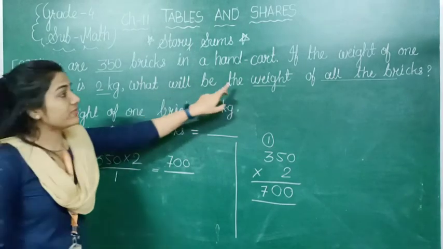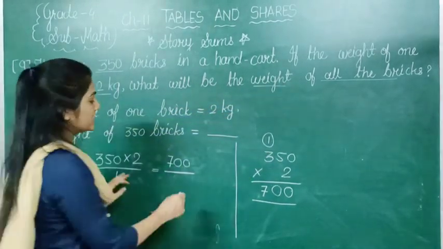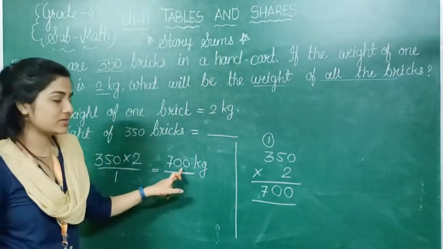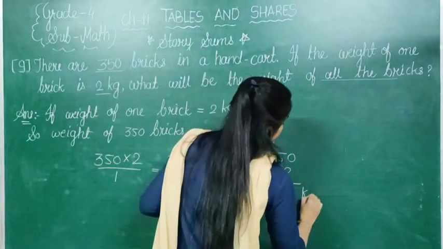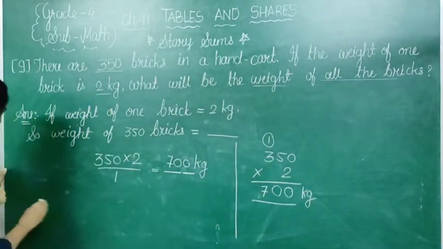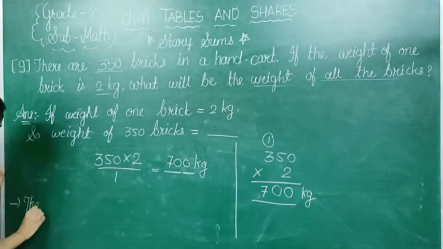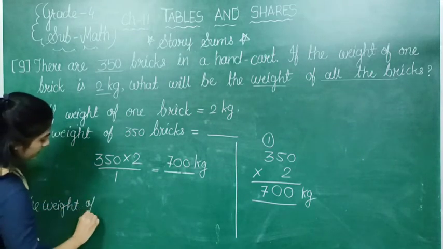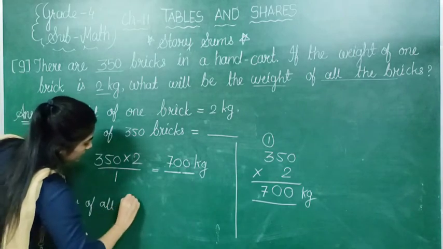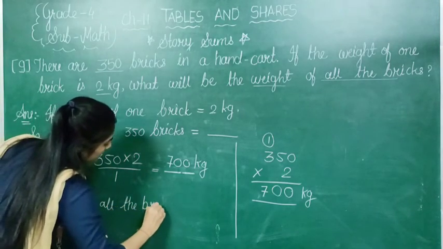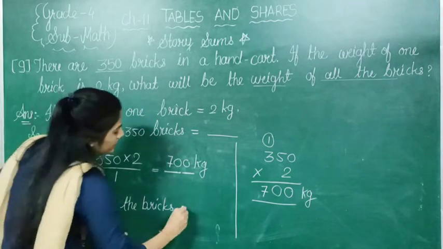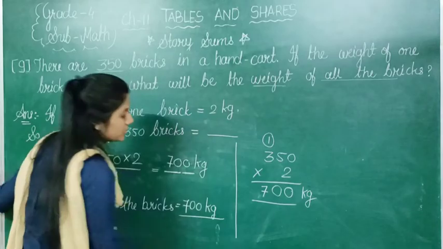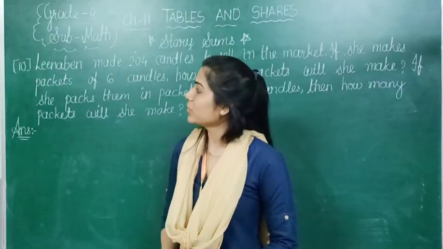So what will be the weight of all the bricks? So we can speak like this, that weight of all the bricks is 700 kg. So we can write the statement here. The weight of all the bricks is 700 kg. This is your answer. Now we are moving further on question number 10.